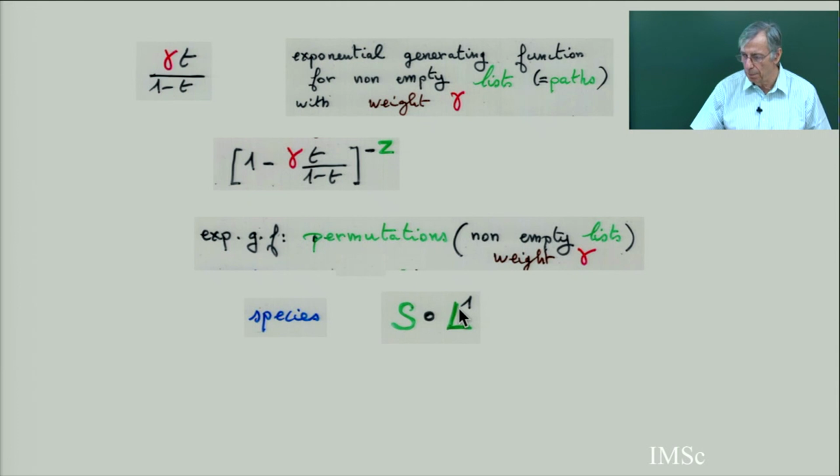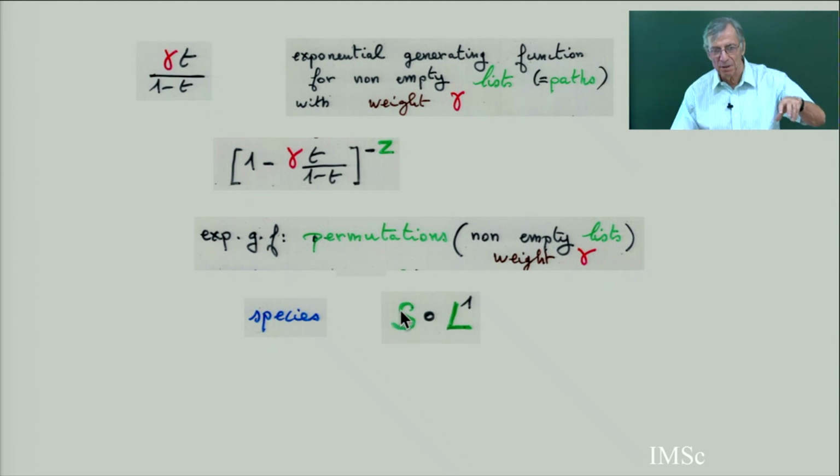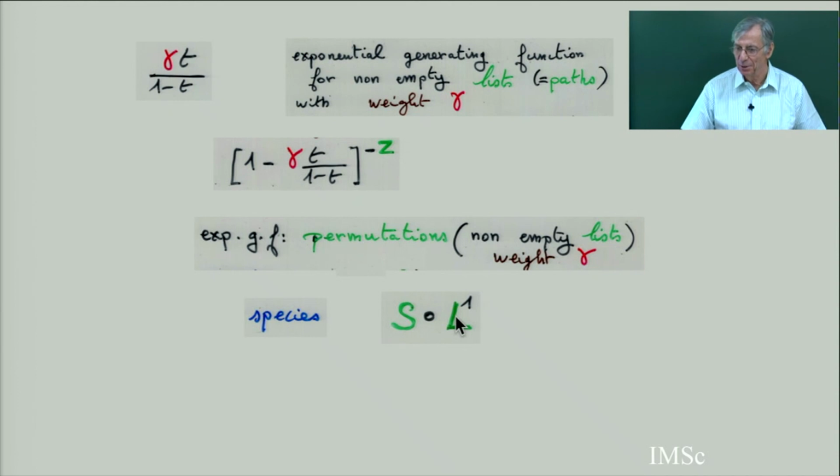This is a non-empty total order. For the specialist of species, the species of permutations S and the species of total orders are not isomorphic, even if they have the same exponential generating function, because to find the bijection you need to put a total order on those. Of course, it's trivial, but if you put a total order, then this is another kind of species.